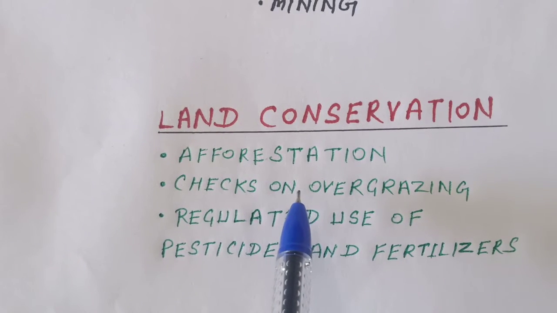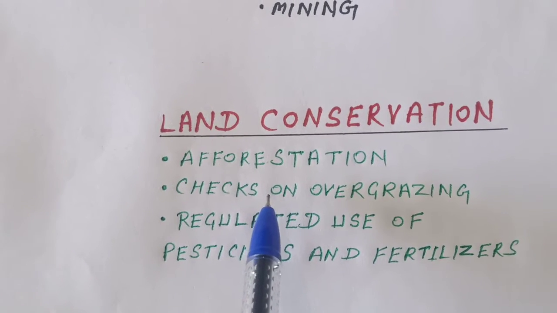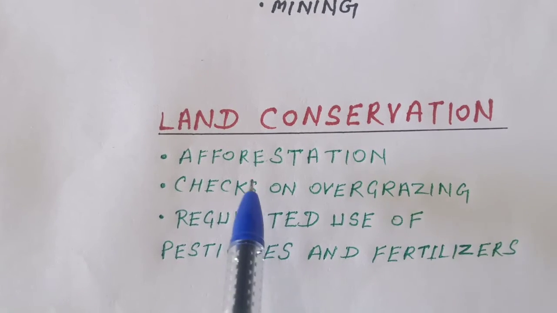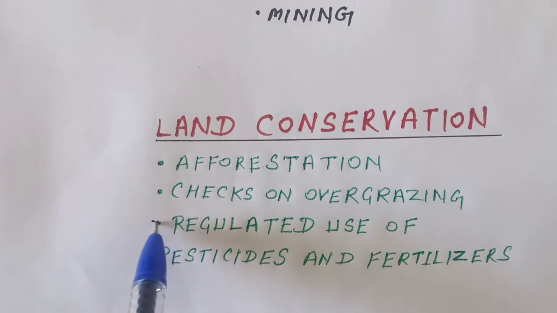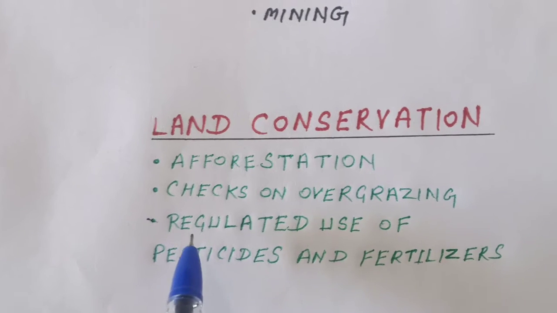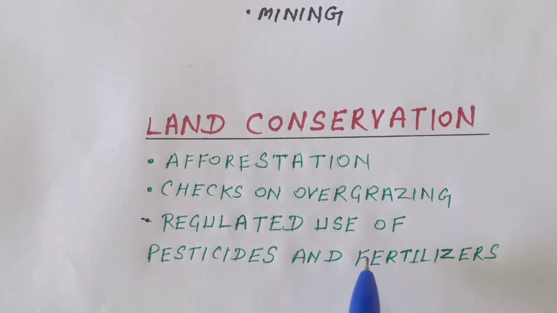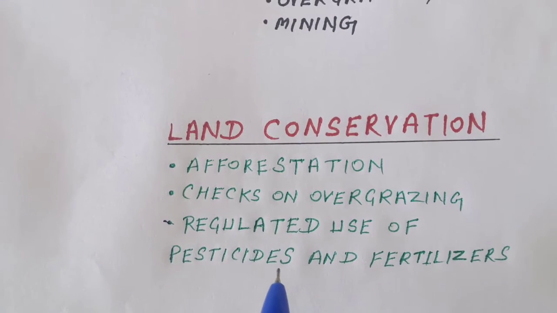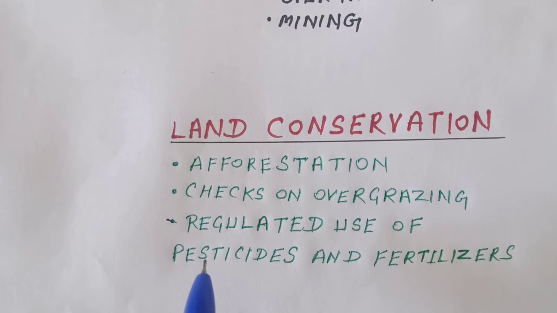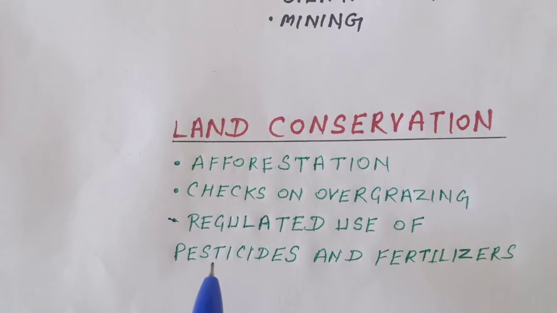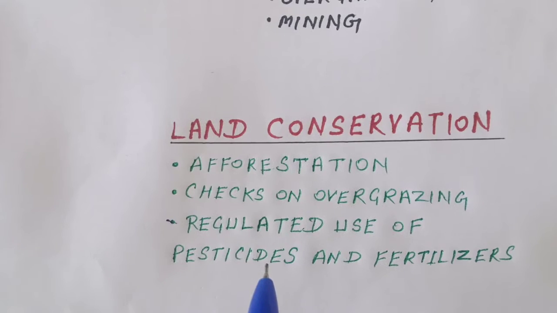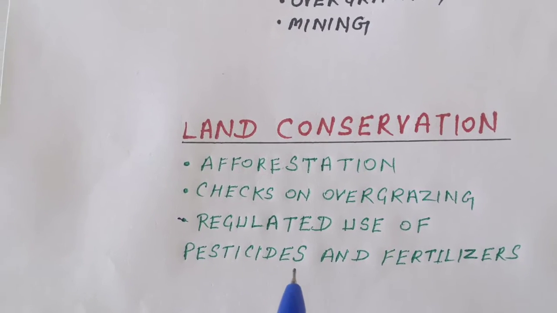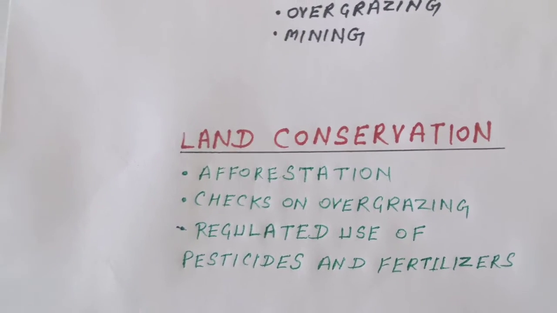We should not let the cattle graze more and more fields. Third, regulated use of pesticides and fertilizers. We should not use more pesticides and fertilizers, so it will be good for our land, students.